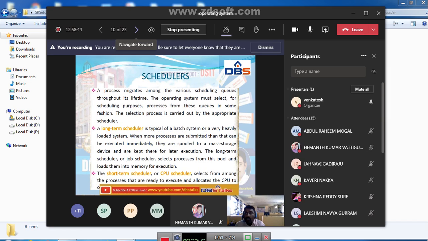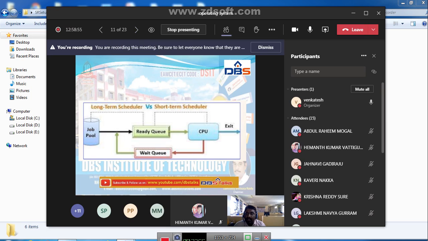Next, within process scheduling, we are going to talk about the schedulers. There are generally two types of schedulers: the long-term scheduler and the short-term scheduler. Here we have the job pool. Job means process, so job pool means process pool. It means the processes which are created; we can say it is the job queue. What is the purpose of the long-term scheduler? It will move the process from the job queue to the ready queue. So we call it the long-term scheduler.